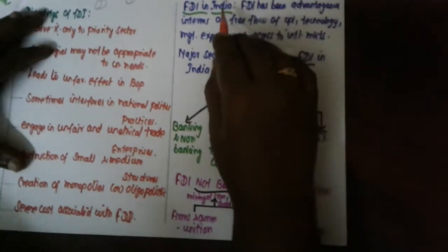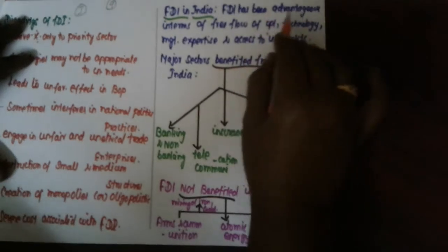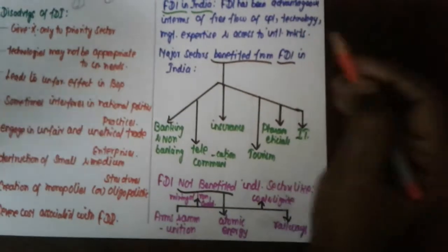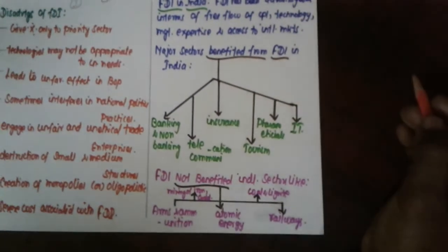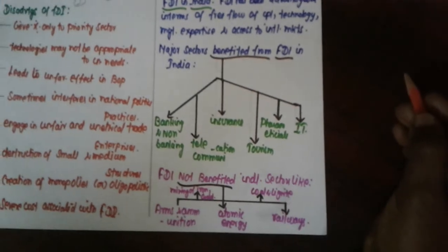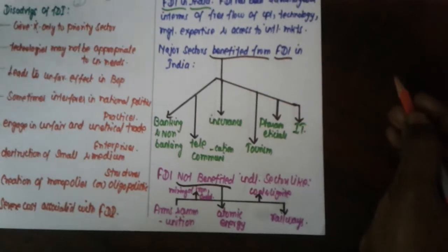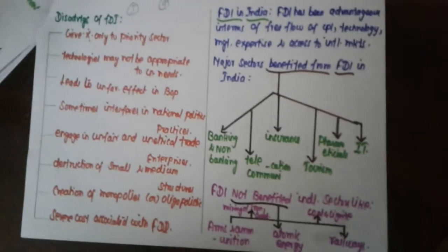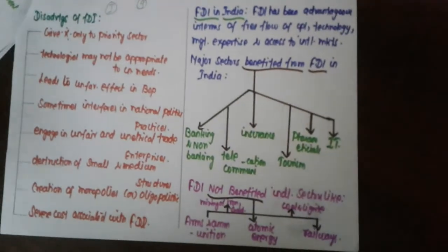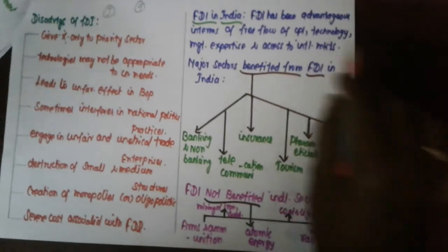And last one, foreign direct investment in India. What are the advantages of foreign direct investment? What are the main important advantages? First one, free capital movement, technological development, managerial expertise are possible, and last but not the least, we can manage stiff competition in the international market. Clear? These are all the main important points.